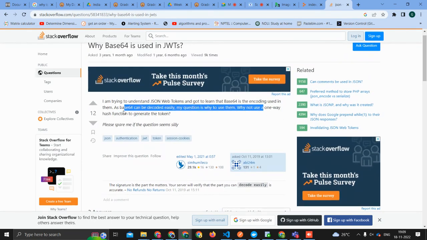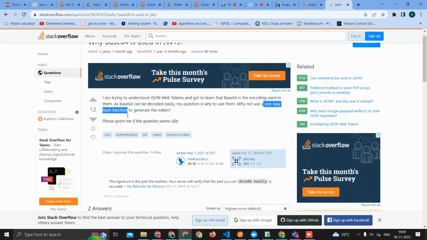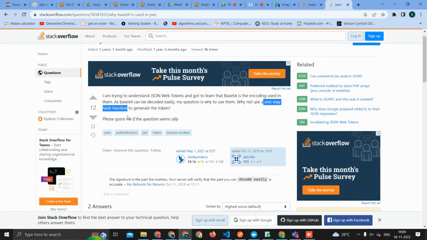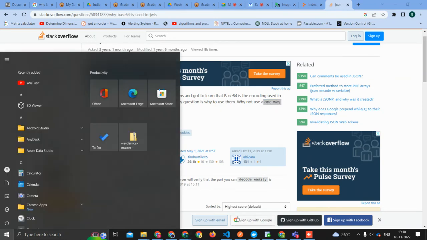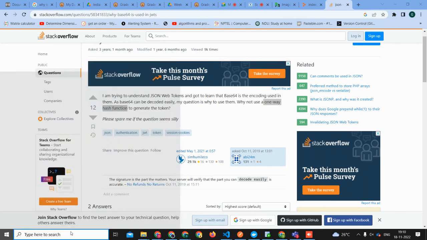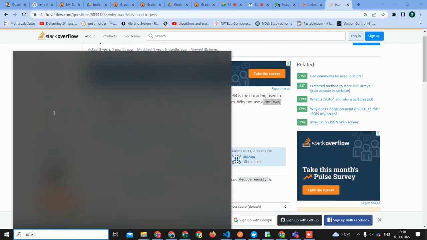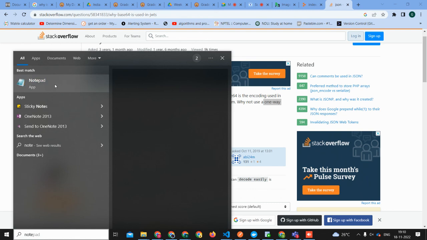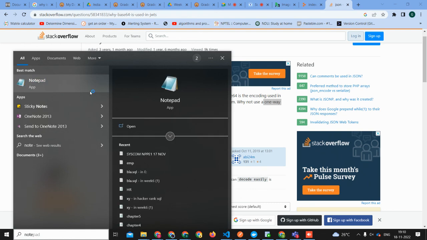Do you guys know about one way hash? What is a one way hash? See, what is a hash function? You pass in something and it generates something, right? Correct. So I'll just show you a sample example. This is what even in our project submissions they do. They check the hash.